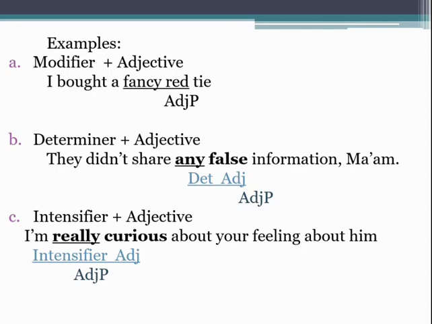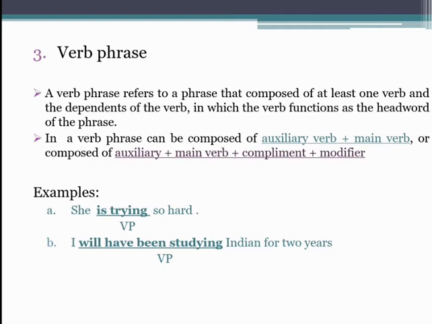I'm really curious about your feeling about him. In this sentence, really curious is the adjective phrase that consists of intensifier and adjective, with really as intensifier and curious as an adjective. Okay, now verb phrase.